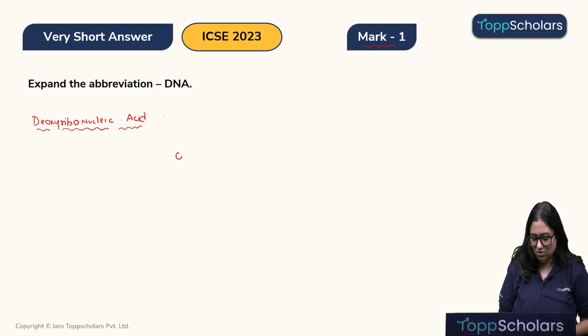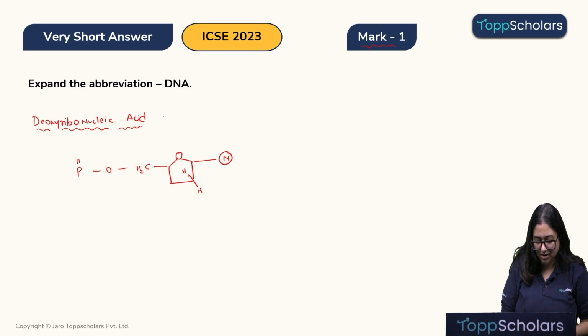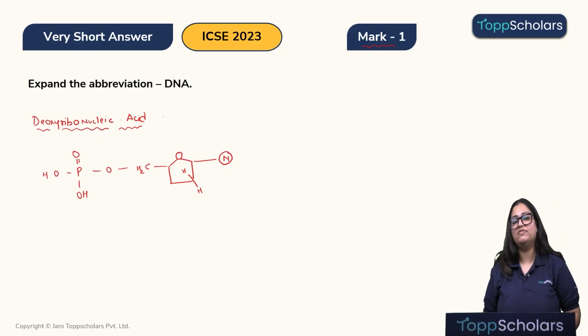Okay, so a nucleotide of a DNA is formed by this deoxyribose sugar. On the first carbon we have the nitrogenous base, and on the fifth carbon, children, we have a phosphate group attached to it. Okay, this is what a nucleotide of DNA looks like.